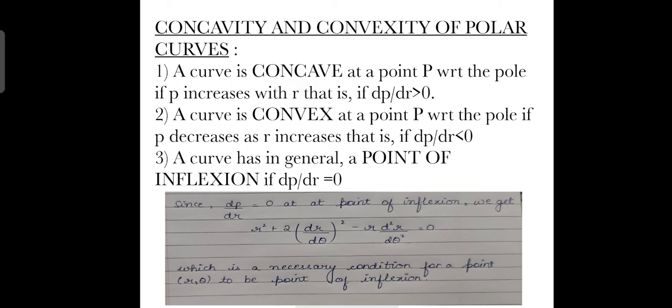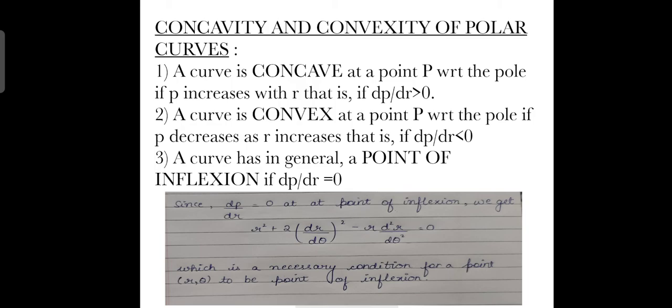Concavity and convexity of polar curves. A curve is concave at a point P with respect to the pole if p increases with respect to r, that is, if dp/dr is greater than 0. A curve is convex at a point P with respect to the pole if p decreases as r increases, which means if dp/dr is less than 0.